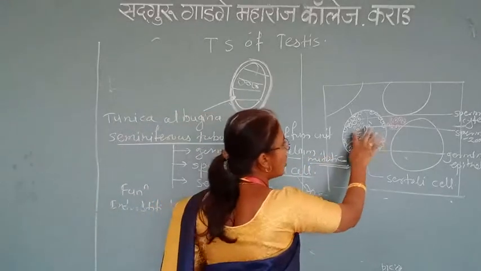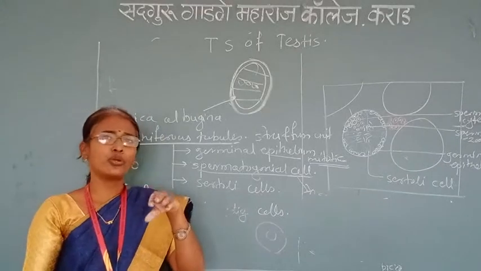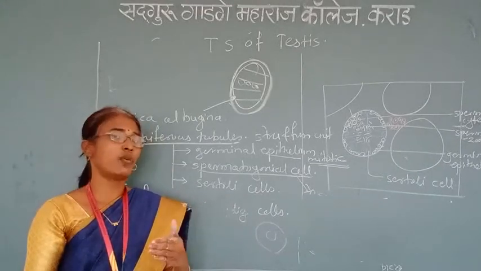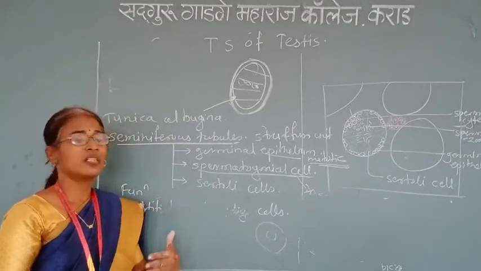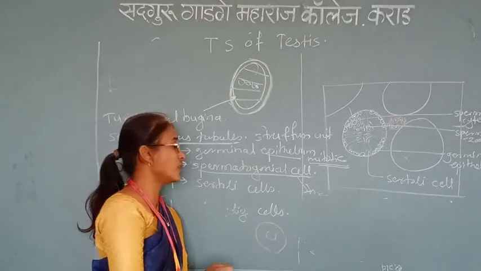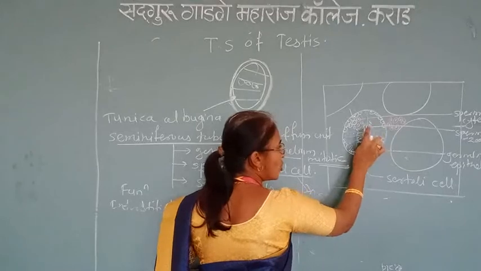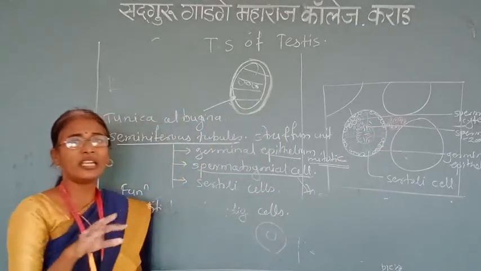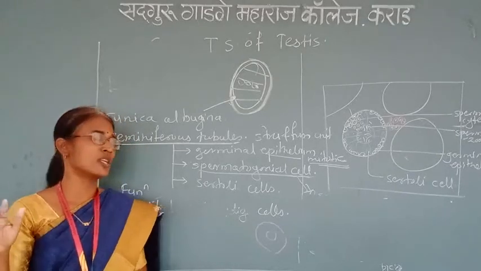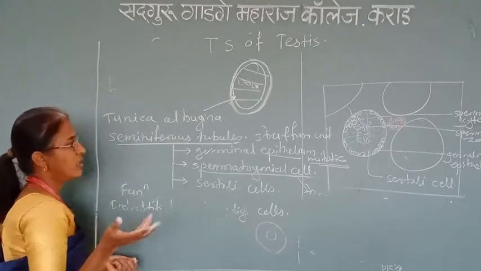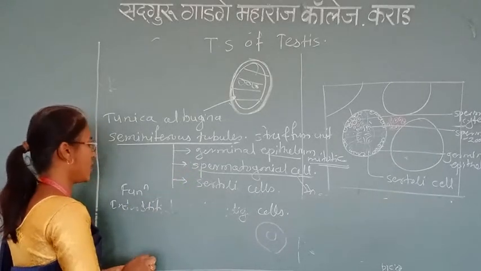This fluid is also produced by the seminiferous tubule. The seminiferous tubule produces the fluid which is essential for the movement of the sperm, maturation of the sperm, and nourishment of the sperm. These are the structures of the Sertoli cells. Here the maturation of the sperm takes place, and then it comes into the vasa efferentia, then vasa deferentia, and comes to the outside. This is the structure of the seminiferous tubule.